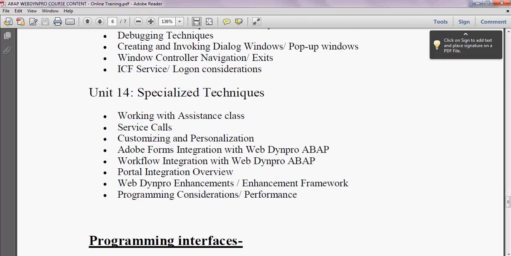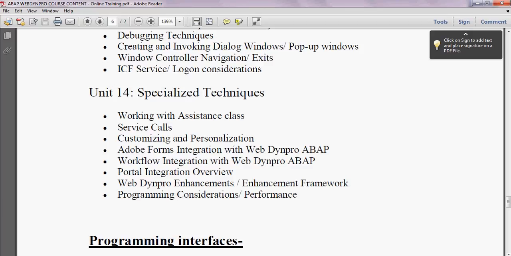Now unit 14, specialized techniques, like working with assistance class. What is the purpose of assistance class, how to create a service call, what is customizing and personalization. And we have Adobe Forms integration with WebDynpro ABAP. We will look at how to integrate Adobe Forms with WebDynpro ABAP.